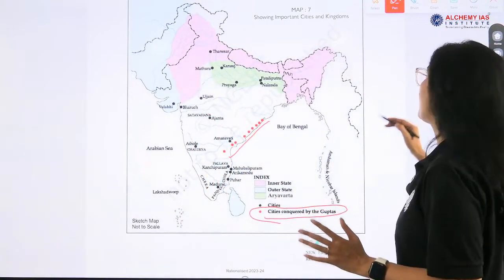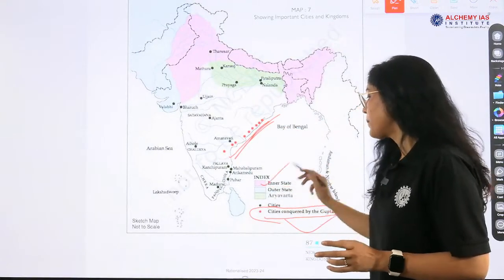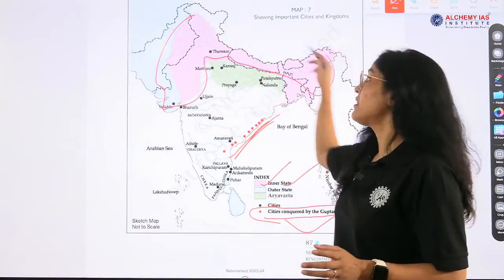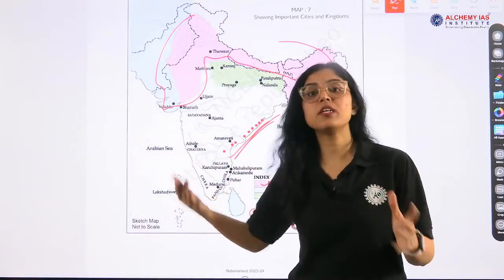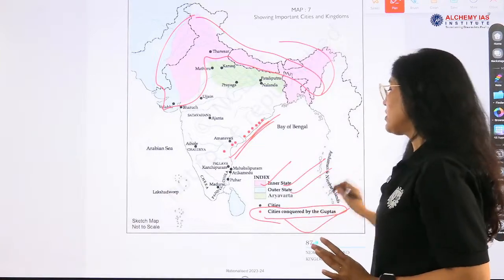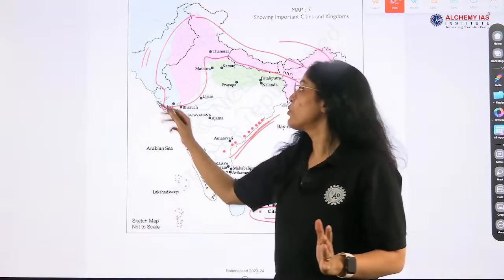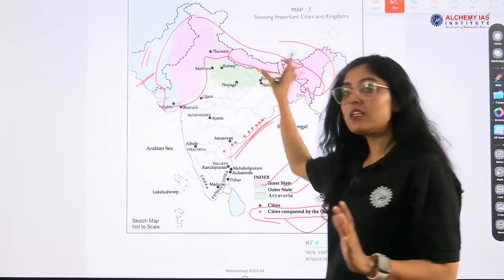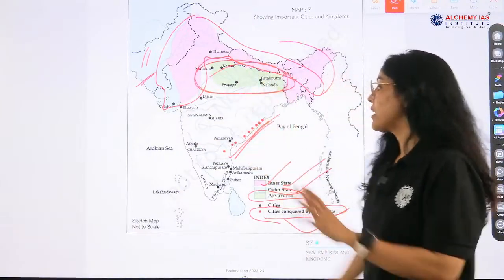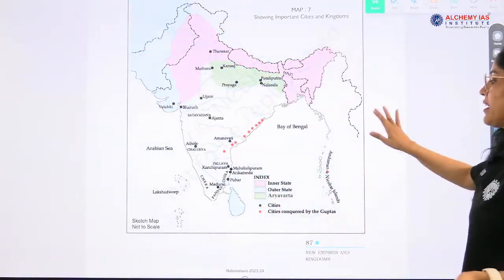So these dots are cities conquered by the Guptas, and the pink area is the inner state. This is the inner state, and the information that we are going to read about is related to these states. Outer states are shaded in light blue. This is the outer state, this is the inner state, and the green area is Aryavarta. These are the important territories. Now we will read about these areas.